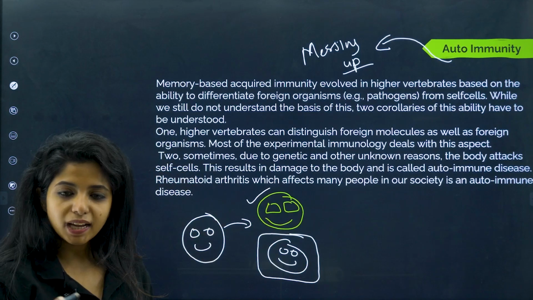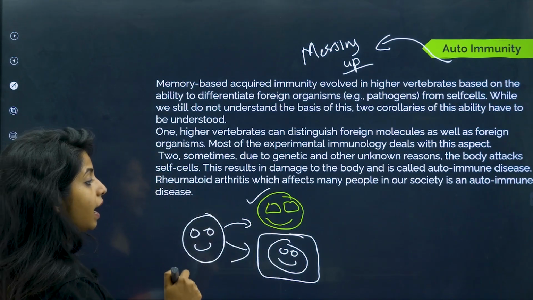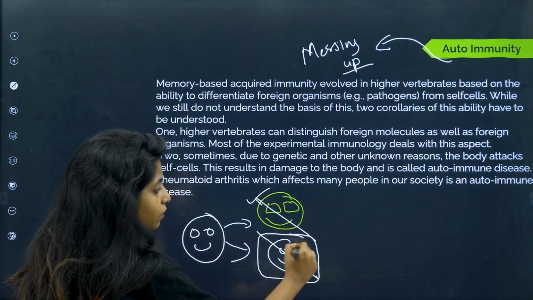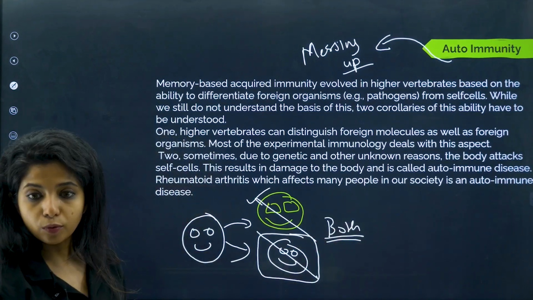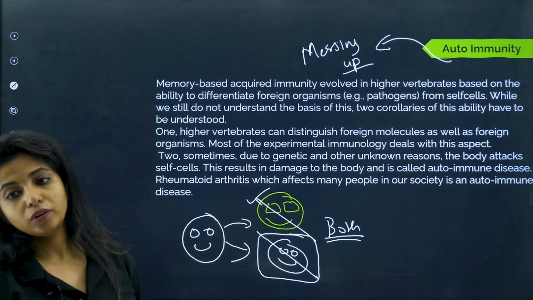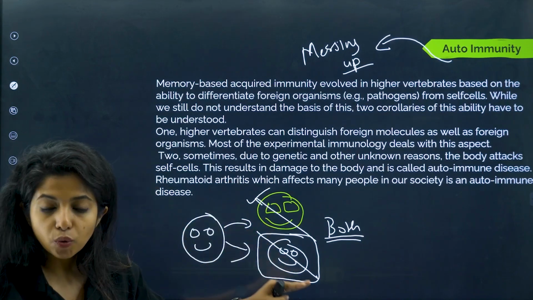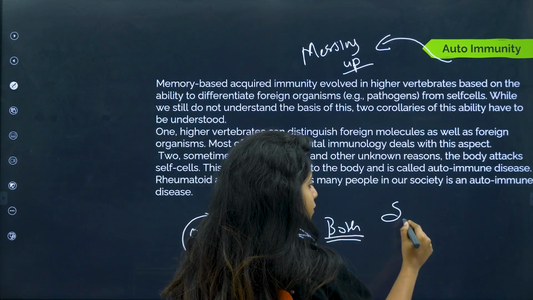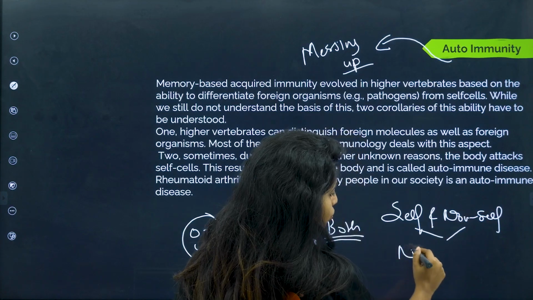But with time, due to some genetic factors, due to some effects, we do not know why, some of our cells sometimes lose this ability to recognize what is self and non-self, and then kill both. But when you're killing your own cells, that means you're destroying some part of your body, right? This is what you mean by autoimmunity. So we have autoimmune diseases where we are killing our own cells. Our immune cells are not able to differentiate between self and non-self. No difference.